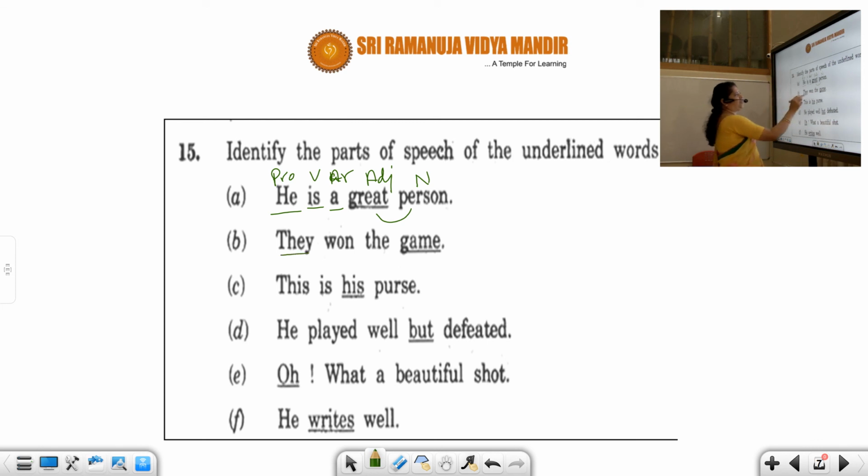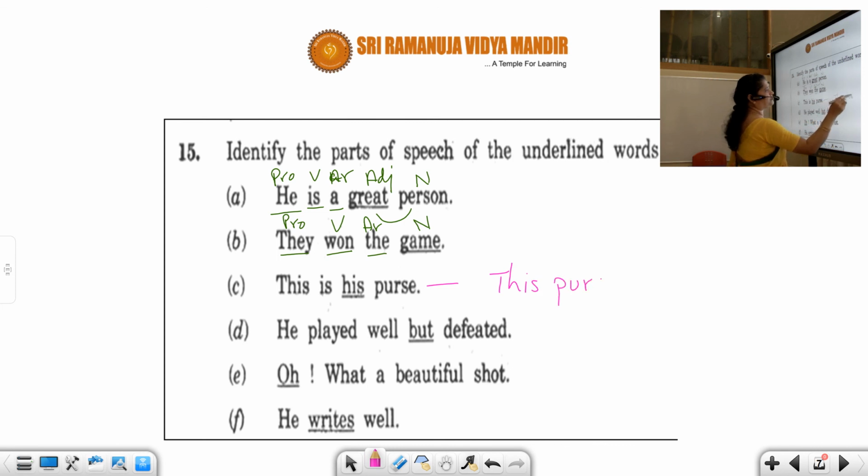They won the game. They, pronoun. Won, verb. The, article. Game, noun. This is his purse. Now you can see, understand? This is his purse. You can also write this as this purse is his. This is his purse. This purse is his. So here, when you're writing,